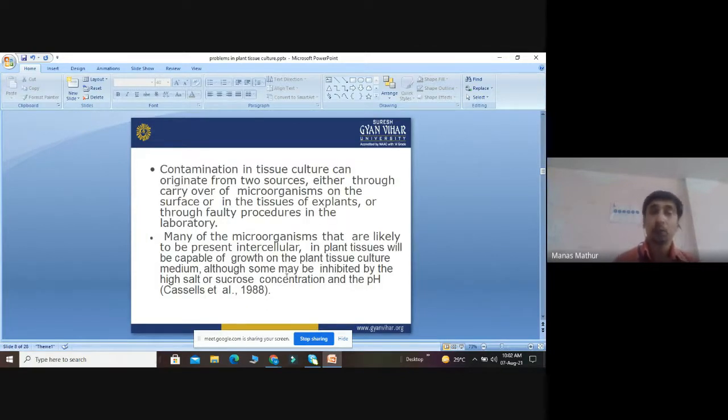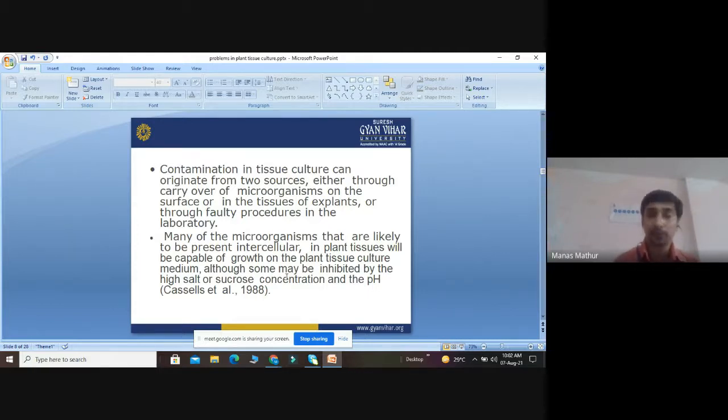Contamination in tissue culture can originate from two sources: either through the carry of microbes on the surface of the tissue or the explants, or through improper, faulty procedures in the laboratory.